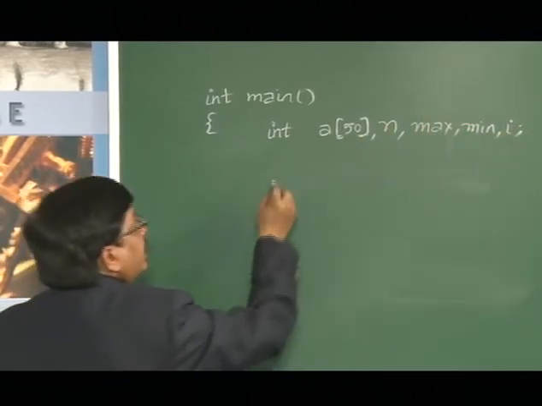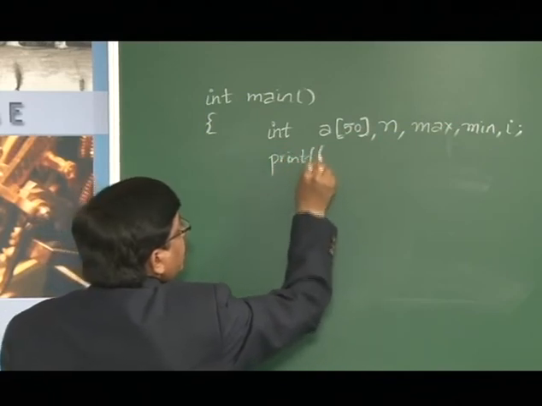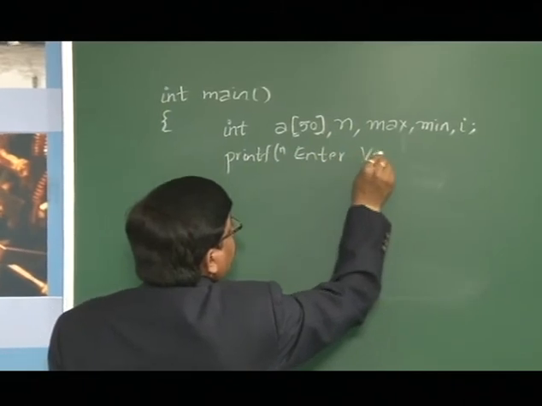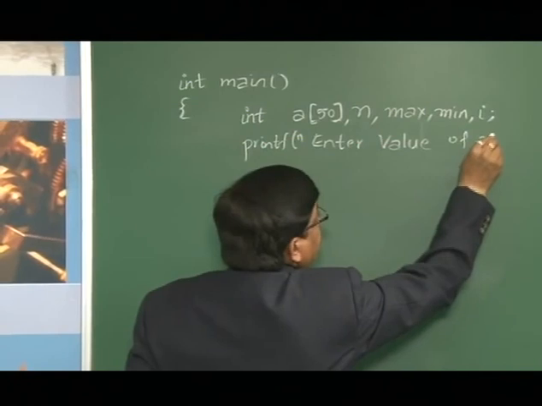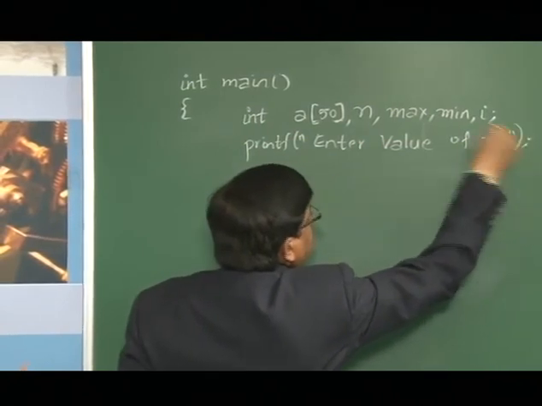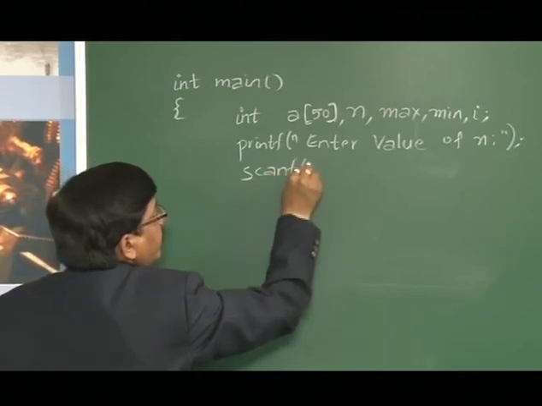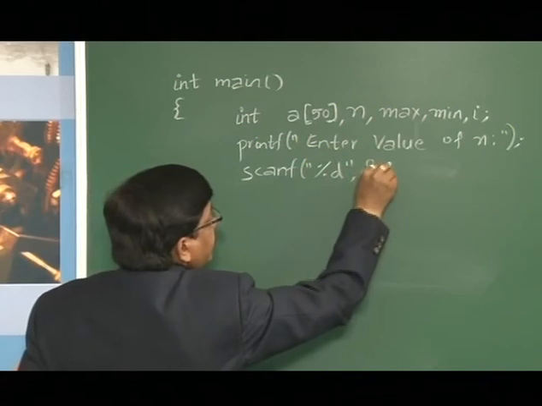Then I am supposed to request for the number of elements of an array. So that is: enter the value of n, in other words, enter the number of elements of an array. Then I read the value of n, percentage d ampersand n.